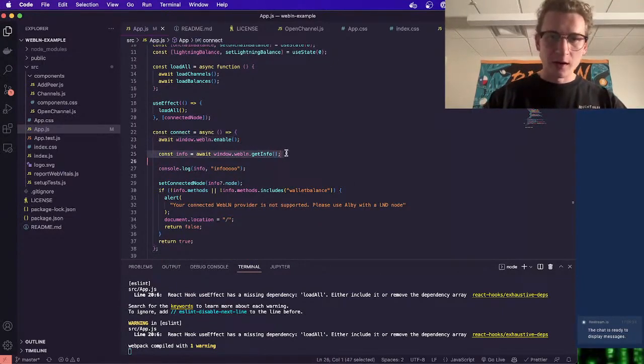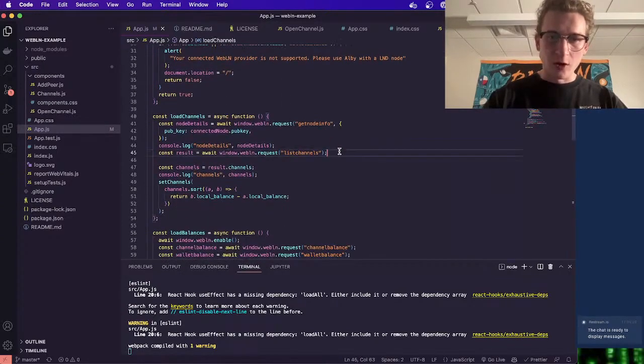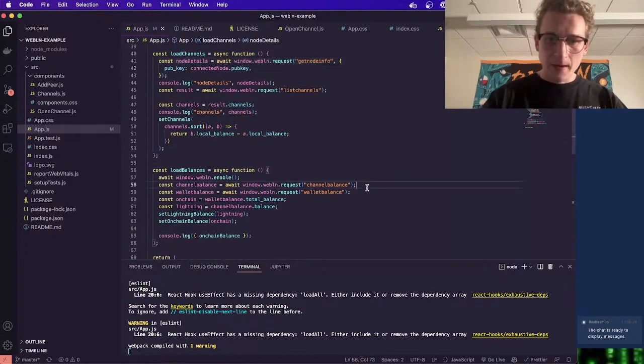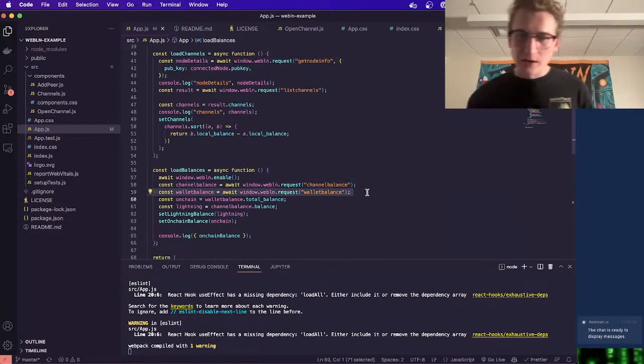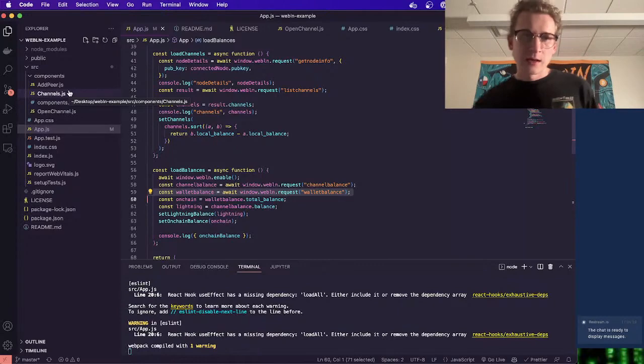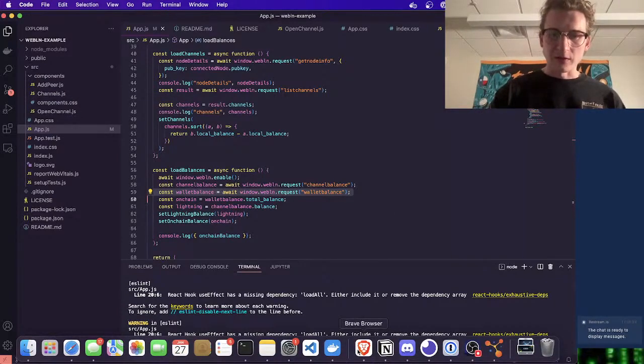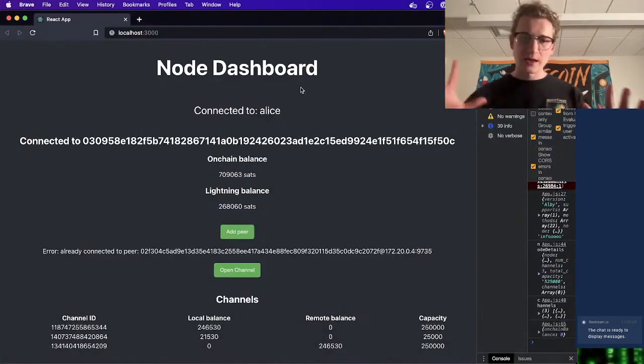There's literally like 8 lines of code that are calling methods in this whole little project. Getting our channel balance, getting our channels, getting our node info, all of that. It was very easy. So I would love to see people take this template and run with it.